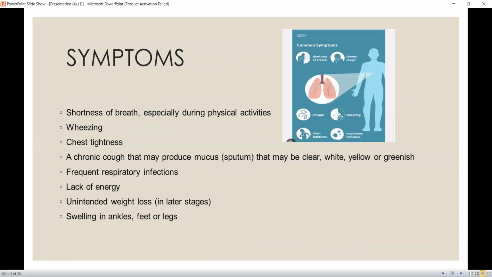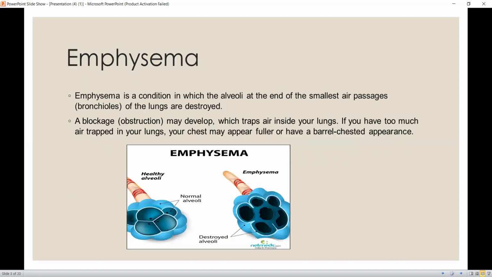Now, if we look into the symptoms with which the patient comes, the first is shortness of breath. The patient reports shortness of breath even on climbing stairs or running, and if the disease has progressed, even on walking or changing position. Chest tightness is also noticed because of the excessive sputum producing cough. In the later stages, when the alveoli get destroyed and the patient is putting extra effort into breathing, loss of weight and swelling in the legs, ankles, and feet are seen.